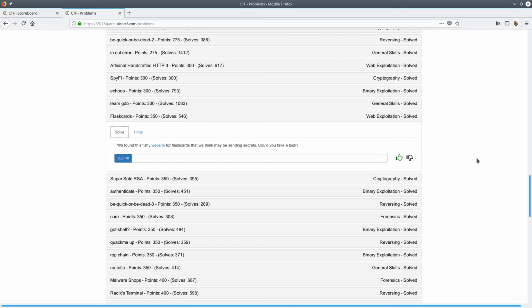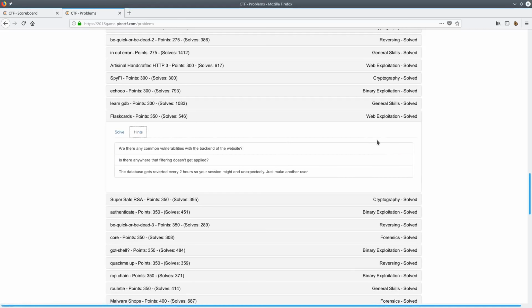So the first question in this series is just titled Flaskcards. The description is, we found this fishy website for flashcards that we think may be sending secrets. Could you take a look? And over on the hints tab, we have 1. Are there any common vulnerabilities within the back end of the website? 2. Is there anywhere that filtering doesn't get applied? And 3. The database gets reverted every 2 hours, so your session might end unexpectedly. That last hint probably doesn't matter too much.